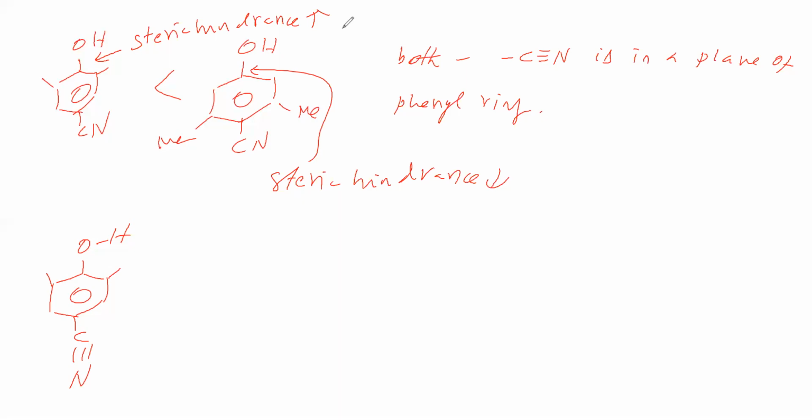Now first we will see involvement of OH bond. So now we will take cleavage of OH bond.